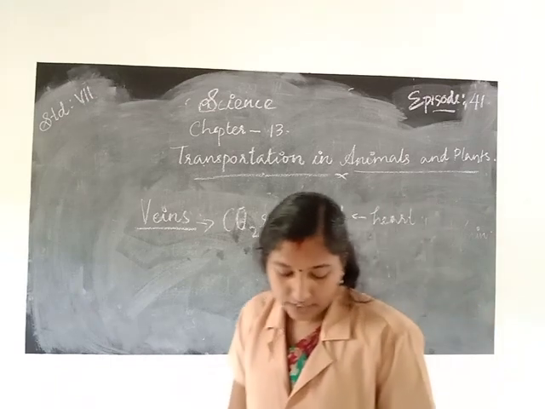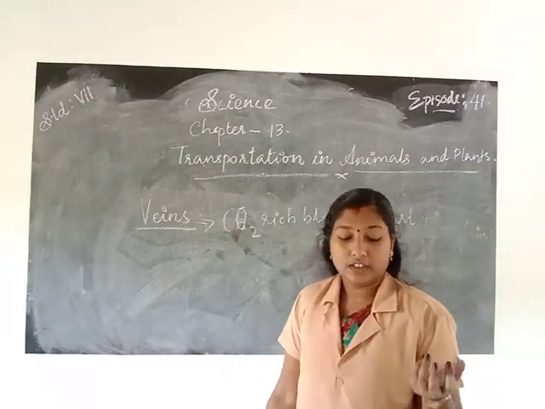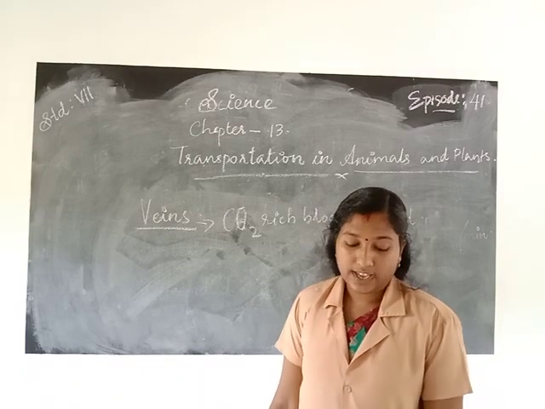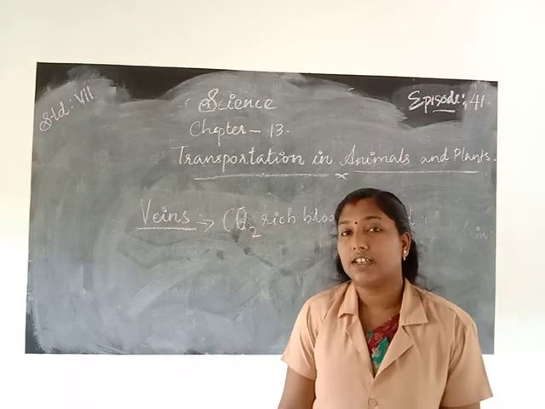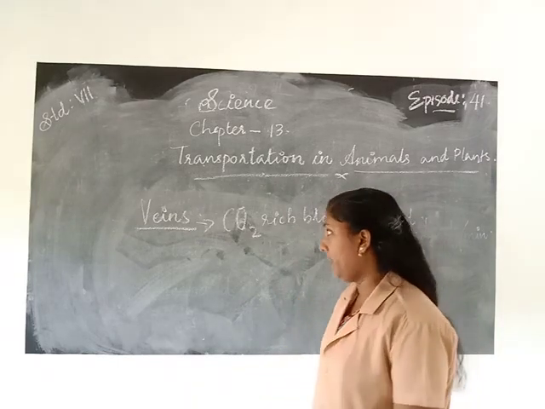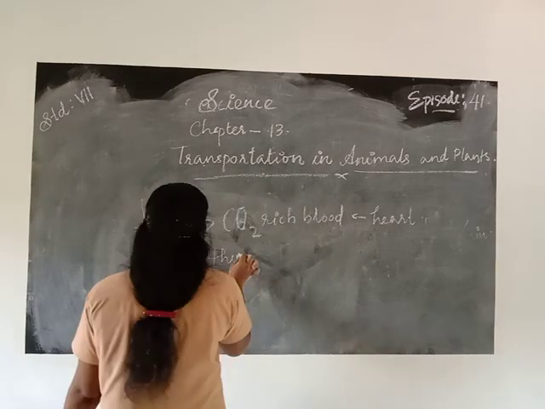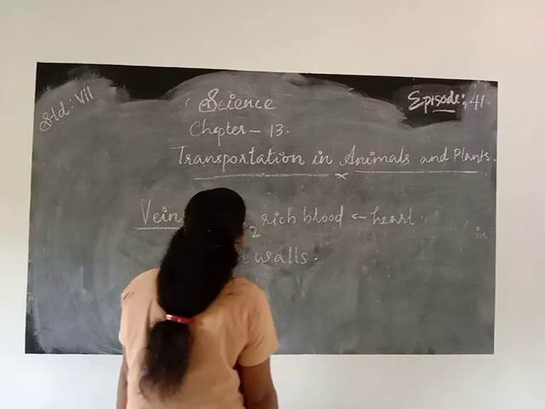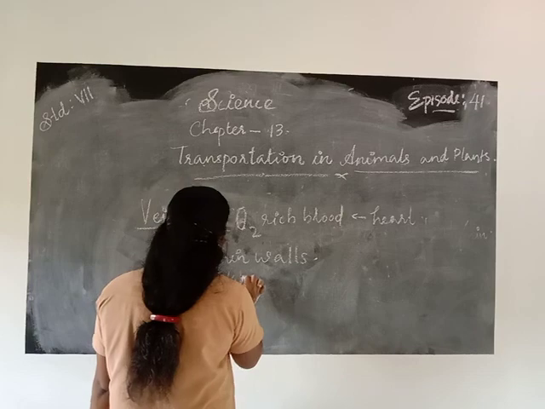Then the veins have thin walls. There are valves present in veins which allow blood to flow only towards the heart. The veins have thin walls, and there are two valves present.